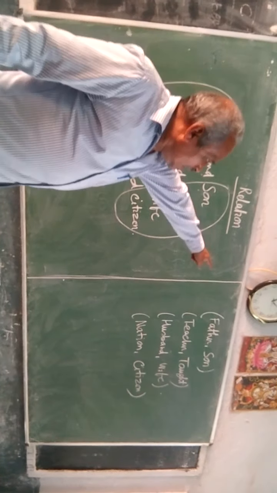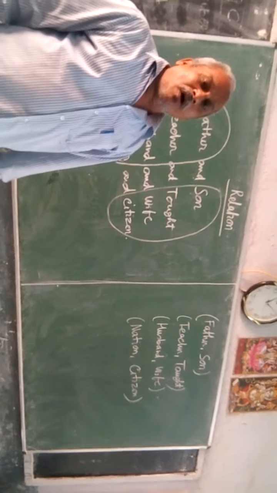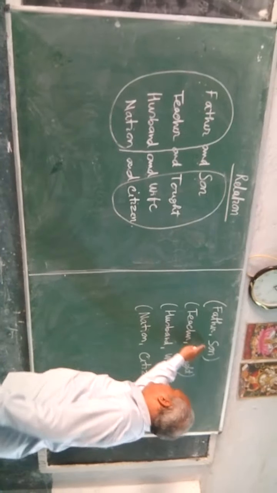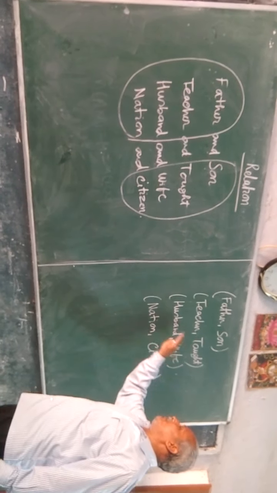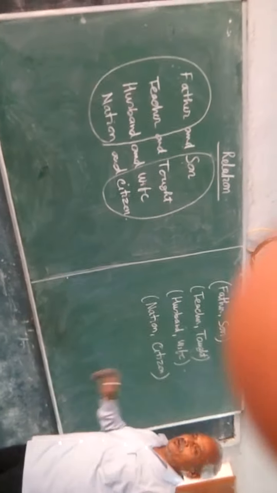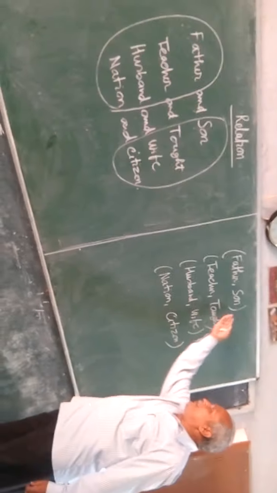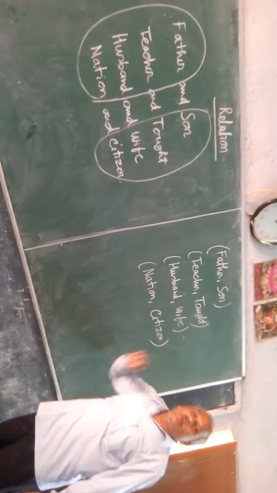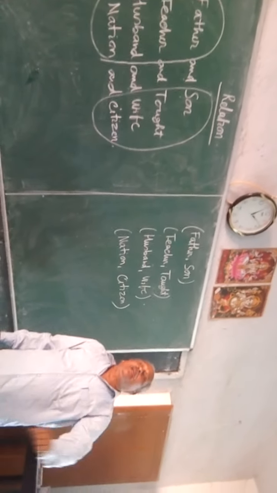Now, this relation I have written in the form of ordered pairs. Father and son makes an ordered pair. Teacher and taught makes another ordered pair. Whenever a relation occurs, it forms an ordered pair, because without two elements a relation cannot be defined.